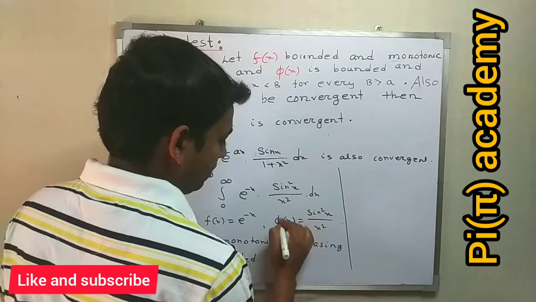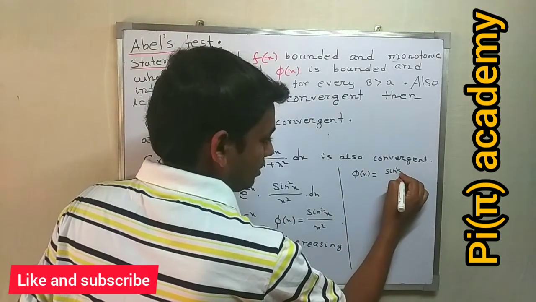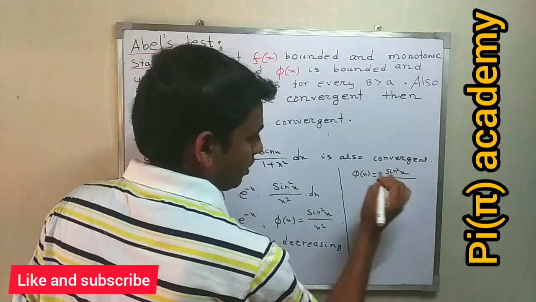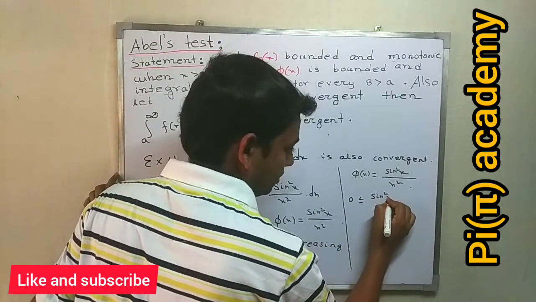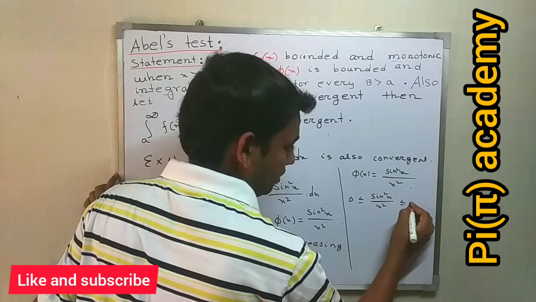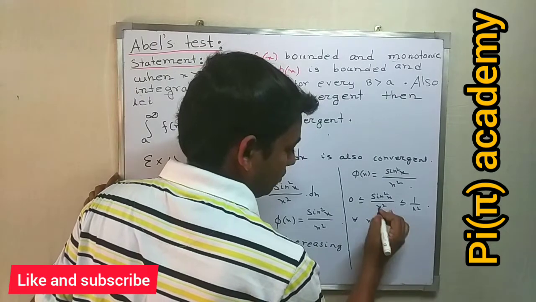And now I consider phi(x), which equals sin square x divided by x square. Now 0 is less than or equal to sin square x by x square, which is less than or equal to 1 by x square, for all x greater than 0.